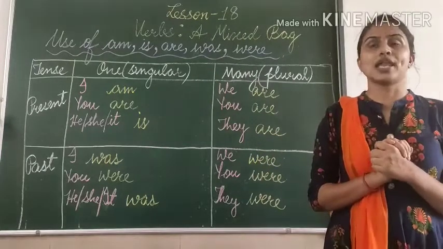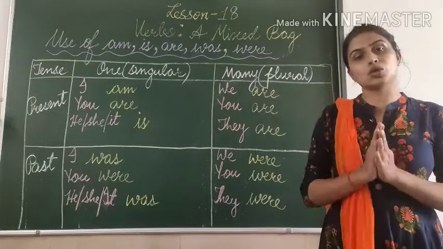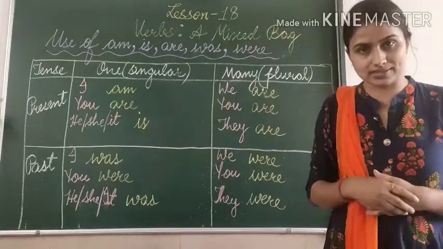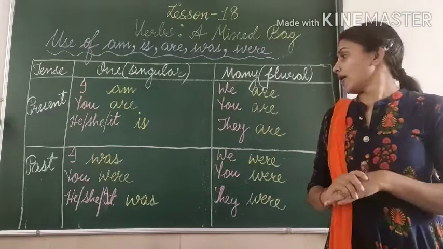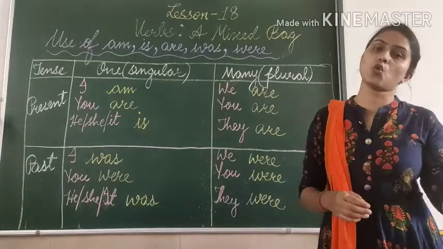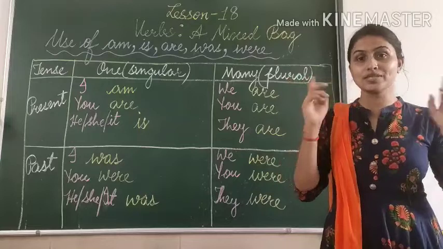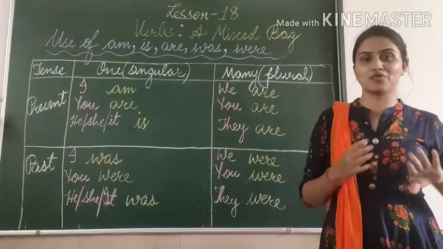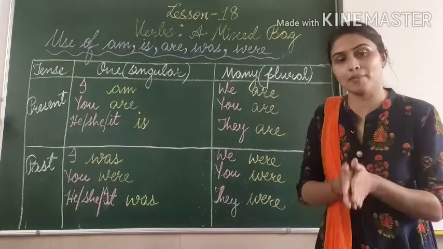Now, if something has already happened, the sentence will be in past tense. For example, I was watching cartoon yesterday. Yesterday means the day before today, so it has already happened. So the sentence is in past tense.